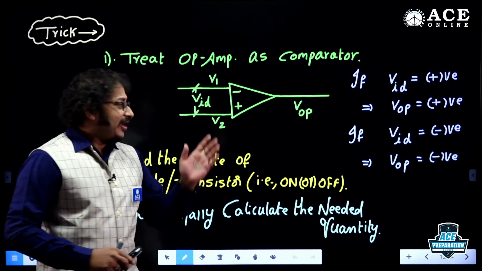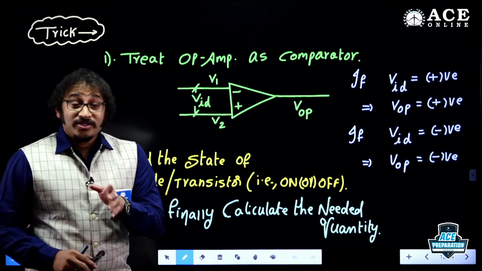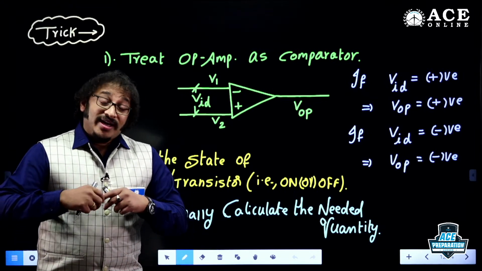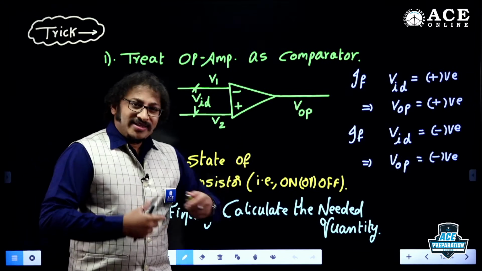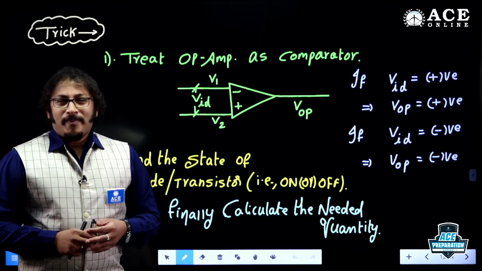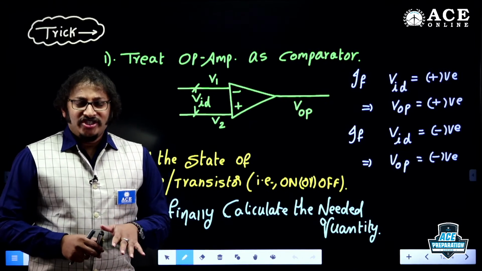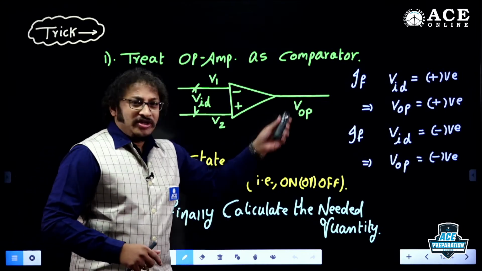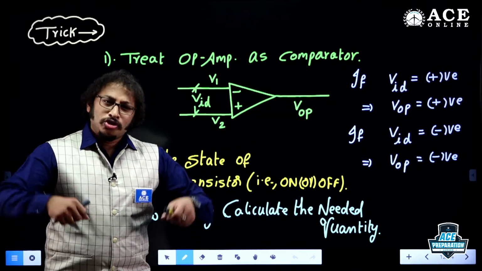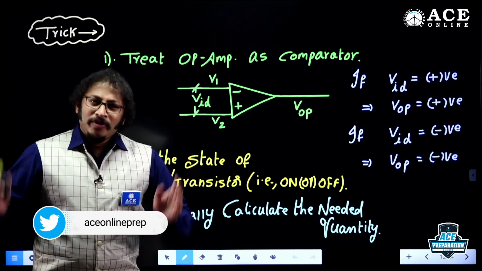Interesting fact: as it is a comparator, the output will be plus VSAT, which must be the largest voltage in the circuit. By that I can easily identify the status of a diode or a BJT or a MOSFET. If this voltage is given to the anode, the diode should be on.